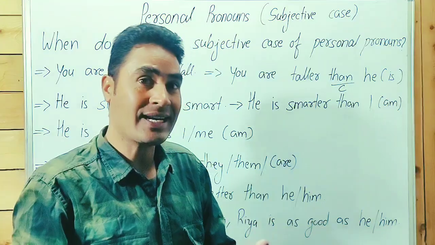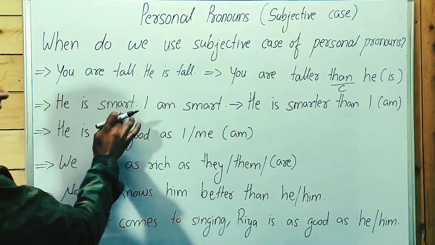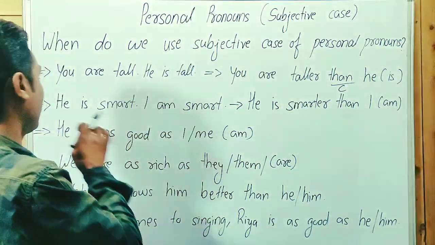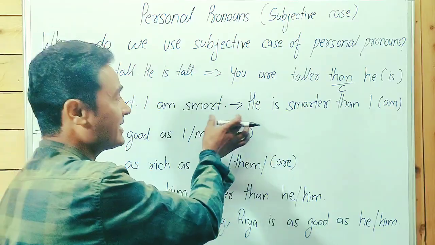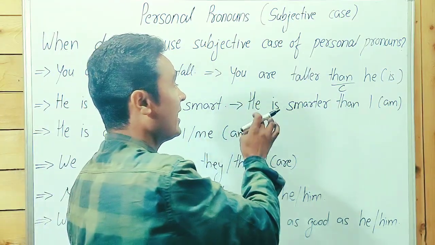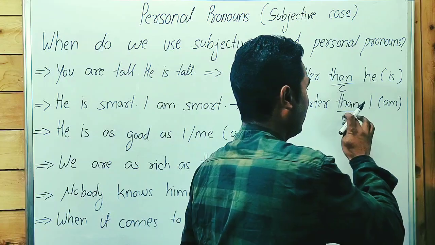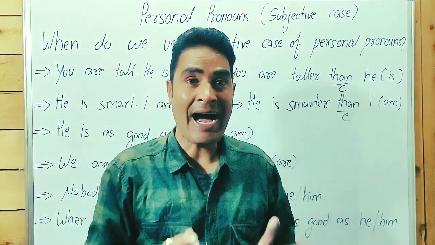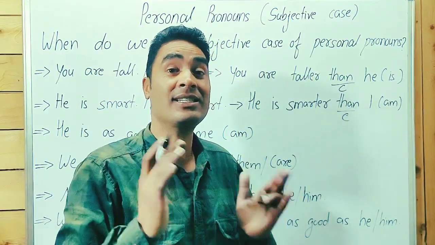You can write it if you want to write. He is smart, and I am smart. Two sentences: he is smart, I am smart. These two sentences can be written: he is smarter than I am. Than is a conjunction. Guys, point to be noted, than is a conjunction. He is smarter than I am, not me. If you say he is smarter than me, in this case than is a preposition.